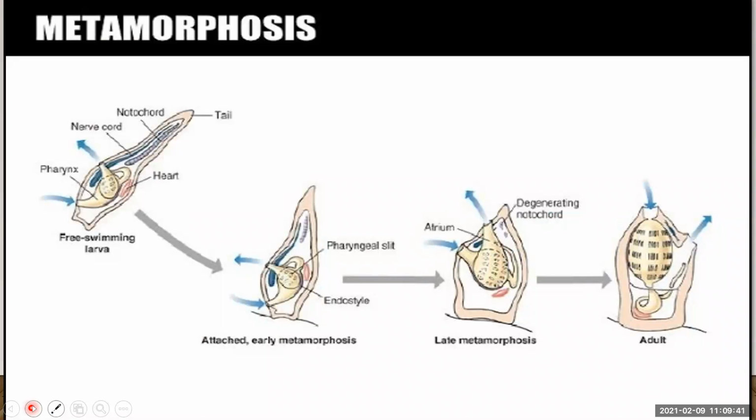Here you can see the metamorphosis. This is a free-swimming larva that develops and attaches, and it undergoes metamorphosis. The larva becomes the adult form of the organism. Here you can see how they are becoming an adult.